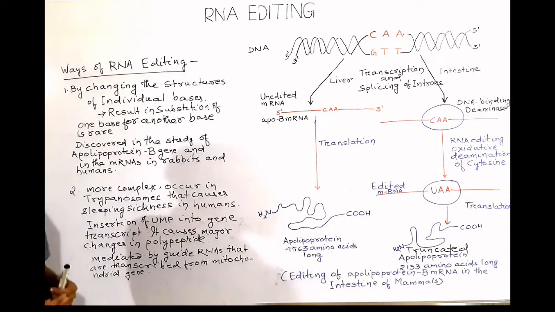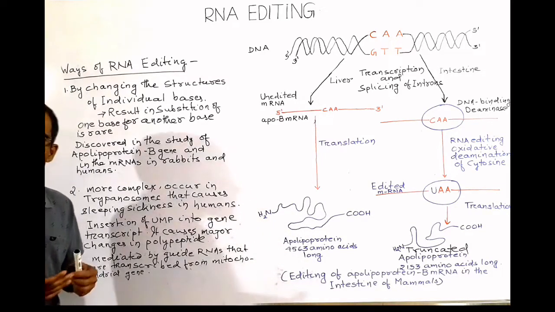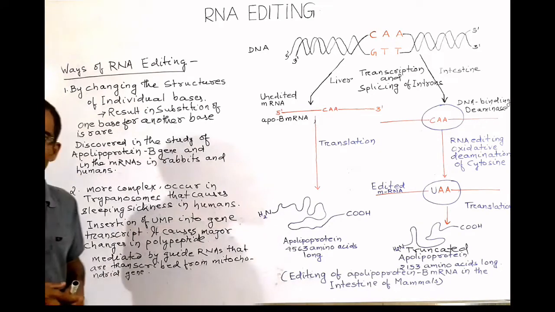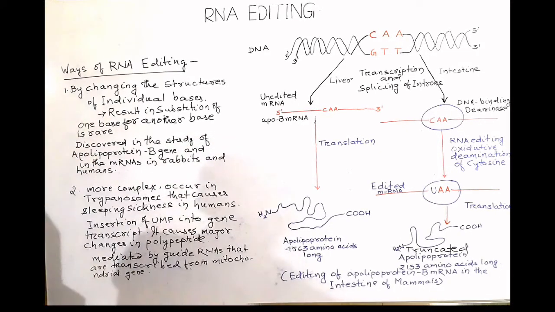Such type of RNA editing is very rare. This type of RNA editing results in substitution of one nitrogenous base for another. And this type of RNA editing was discovered in the study of the apolipoprotein B gene and in the mRNAs in the rabbit and human beings.